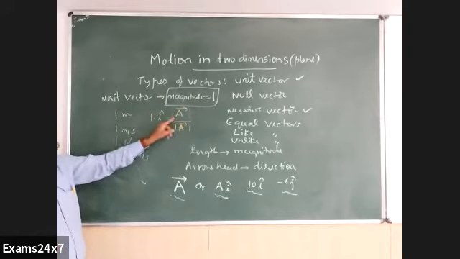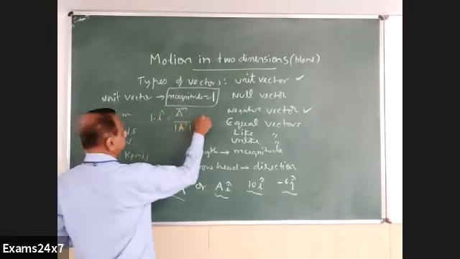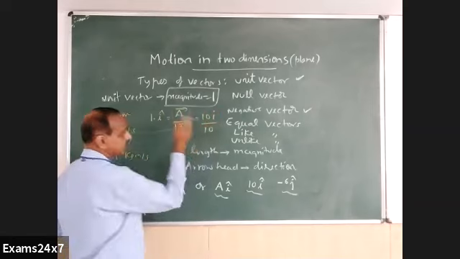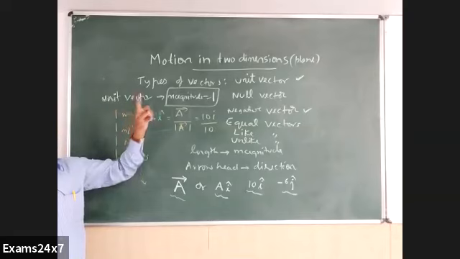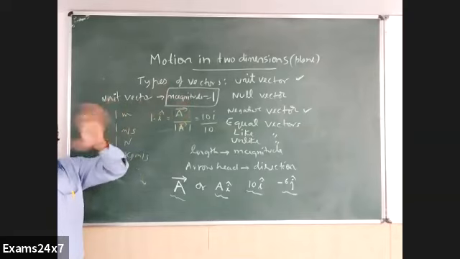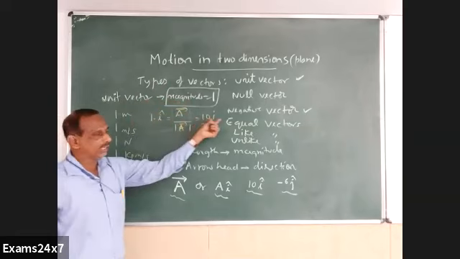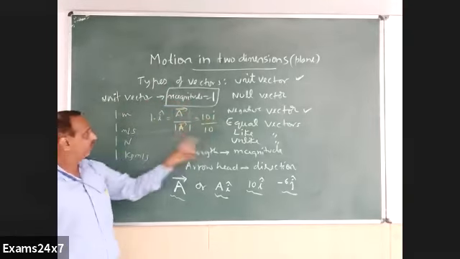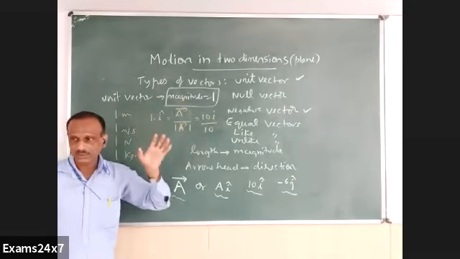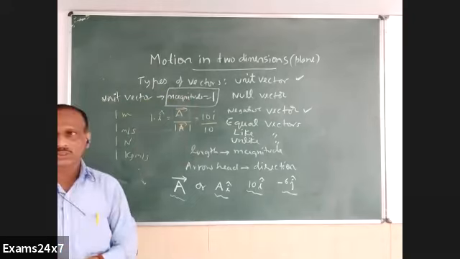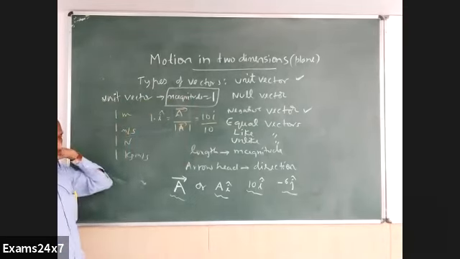See the small difference in these two notations. This is something like 10i, 10i. This is just a 10. So what we get is 1i. i indicates direction. i is not a value. So this is a value and direction quantity. This is only value. So what we get is 1i in this case. So any vector divided by its own magnitude gives a unit vector, which is the definition of a unit vector.